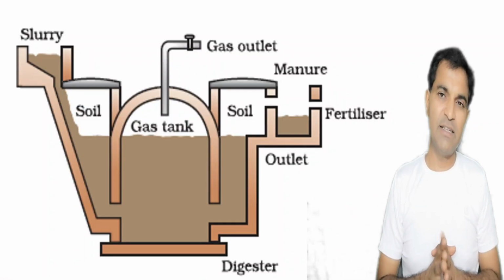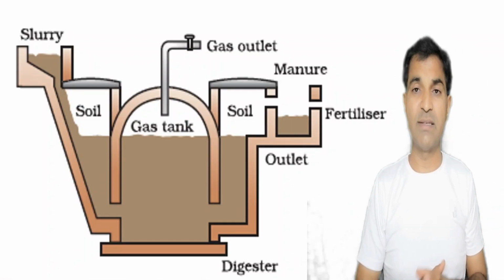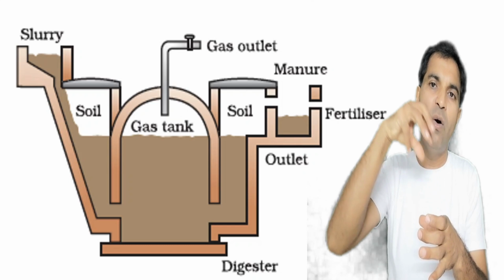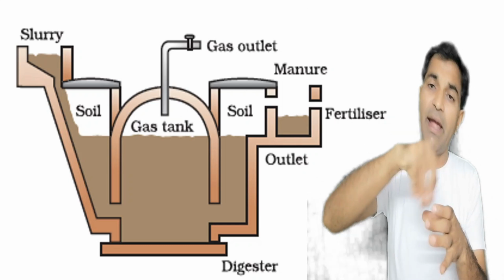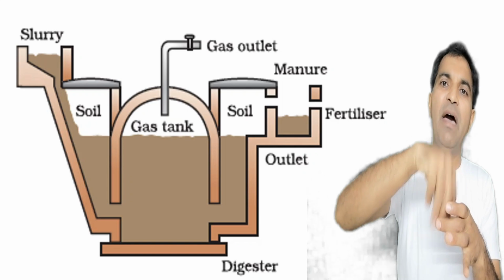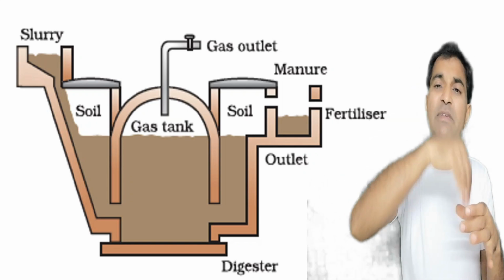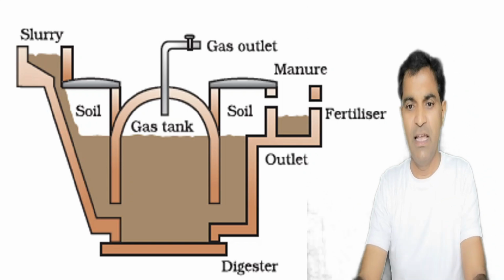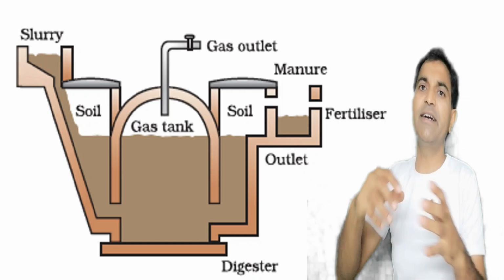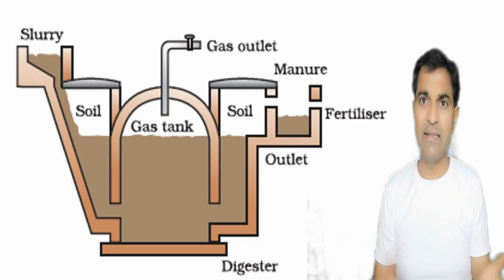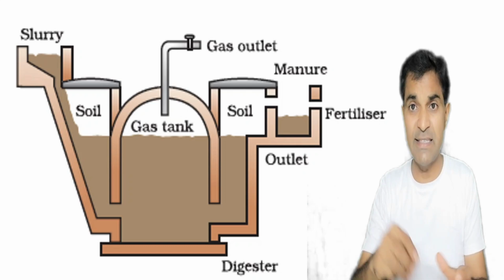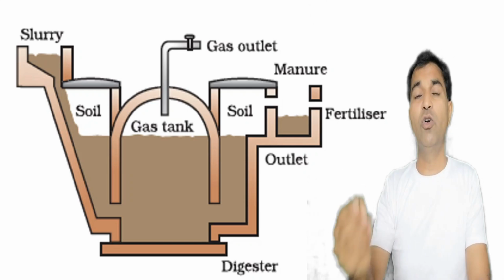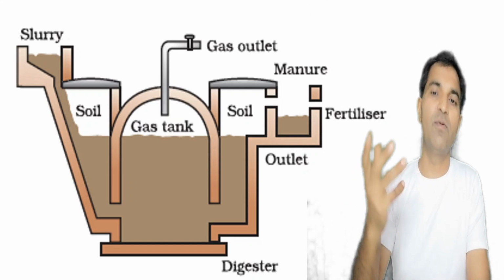Now let us try to understand the working principle of gobar gas or biogas. When we dump a slurry, now what is slurry? Slurry is nothing but the mixture of gobar or cow dung and or biomass and water. We'll just mix it up, make a slurry, and that slurry will be passed into a gas tank that is known as digester. Now anaerobic degradation of this biomass, this slurry, this cow dung and water will take place in this gas tank or digester, and gas will be generated, and that gas will be used in a kitchen to light the lamp or to cook food, right?